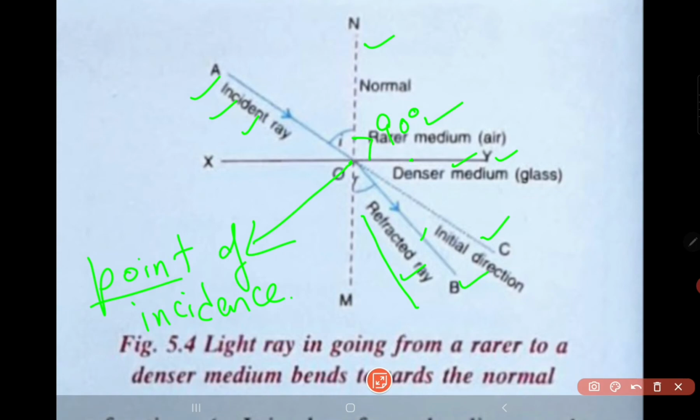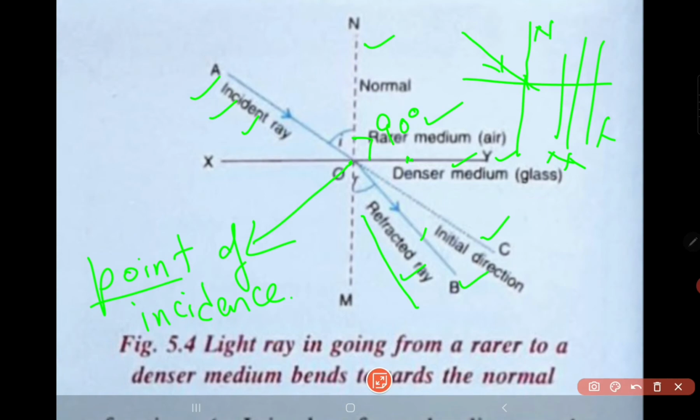Suppose the light ray had struck here, then I should draw a normal at this point only. For example, if the light ray strikes at this point, the normal should be drawn here only, not anywhere else on the surface. It needs to be drawn at the point of incidence, and the second condition is that it needs to make 90 degrees with the surface of separation. I hope you have understood these terms.